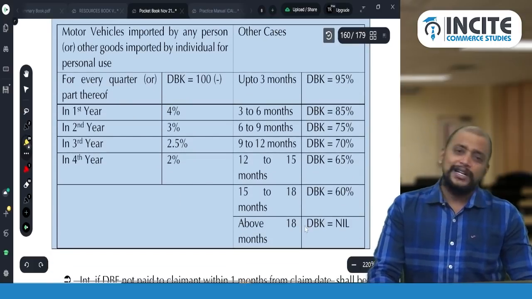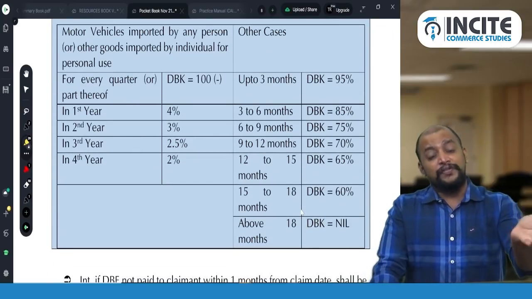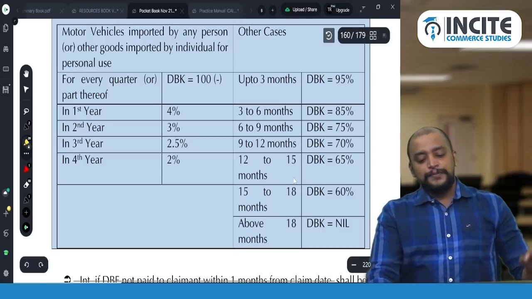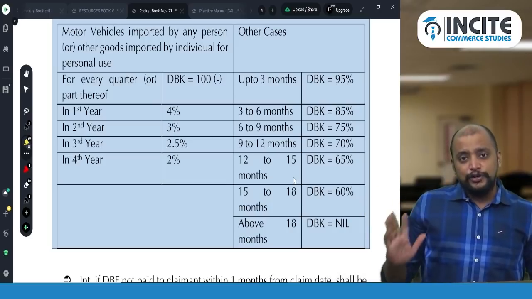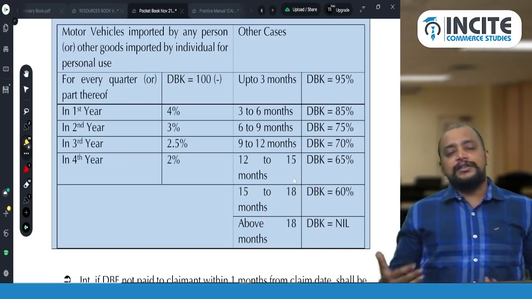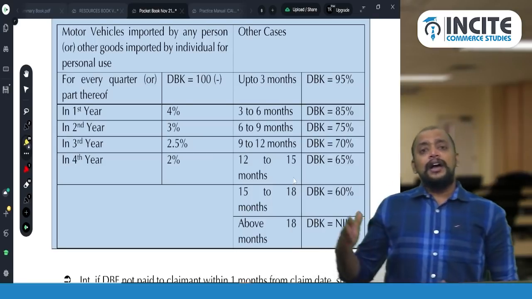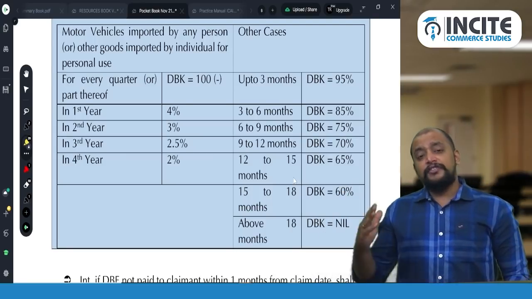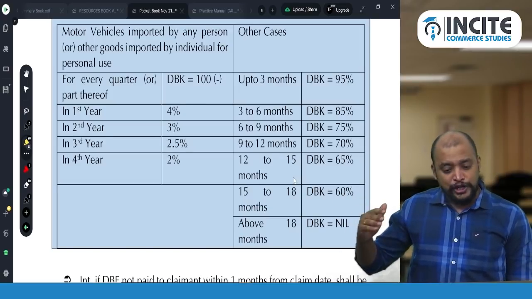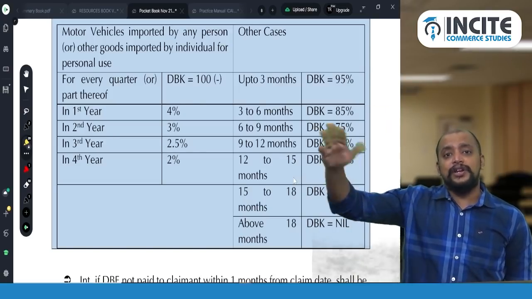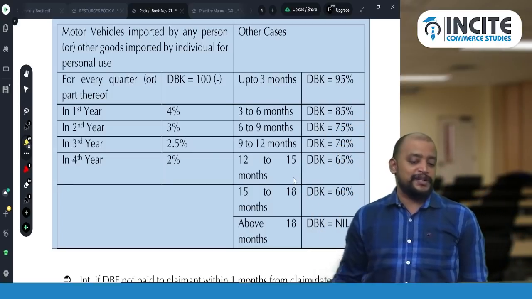Whereas in other cases, what are the other cases? Any other goods imported by a person other than an individual, or by an individual for other than personal purpose. In that case, depending upon the period of usage, the duty drawback is available. Easily you can remember: it increases by every 3 months, 0 to 3, 3 to 6, 6 to 9, 9 to 12, 12 to 15, 15 to 18, more than 18 nothing. More than 18 months, you will not get any duty drawback. For the first 0 to 3 months, 95%. You reduce it by 5, then 10%, 10%, 10% up to 75%.